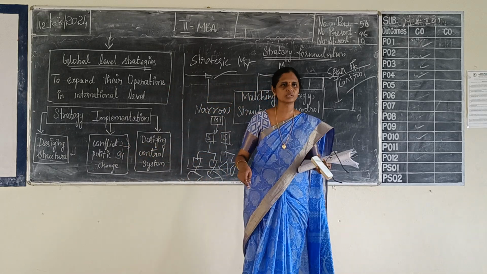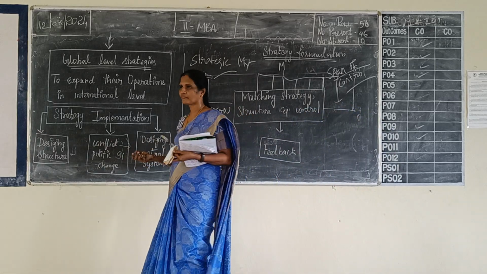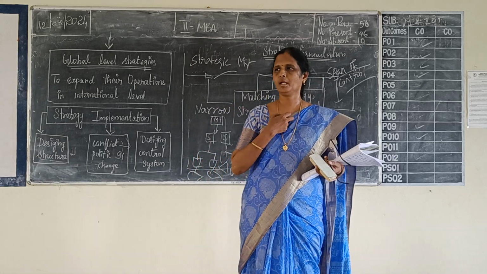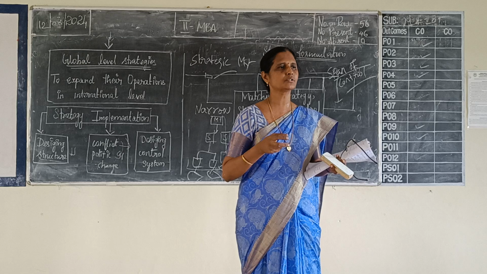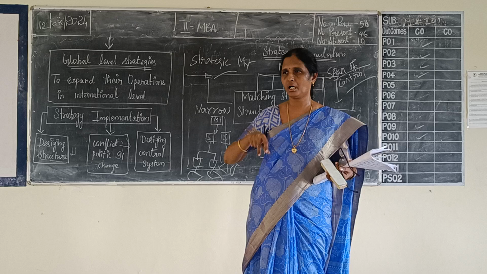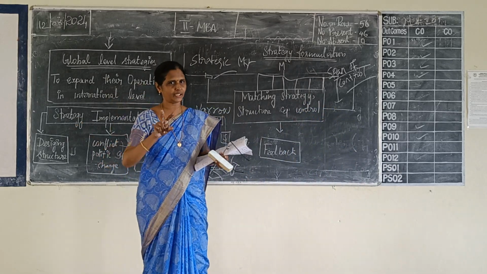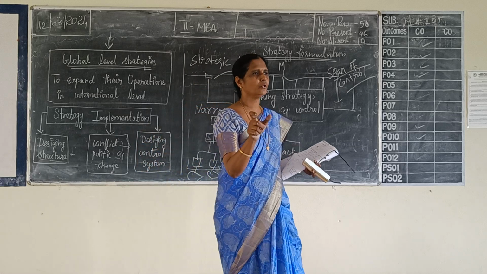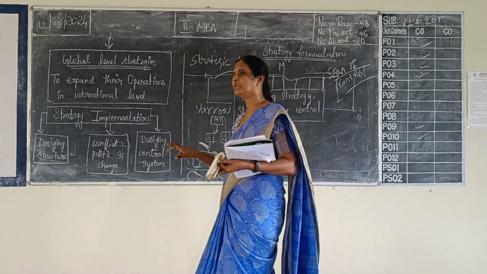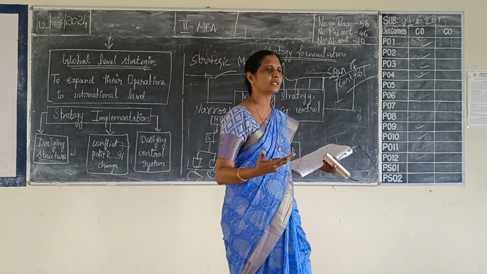Finally, designing control systems. What do you mean by control system? The control system should be a measurable control system. I am going to control you, which means it should be in a measurable format only then I can control you. Suppose I don't give you any deadline or target, and there is no performance appraisal at all in that organization, then you cannot control the organizational people.